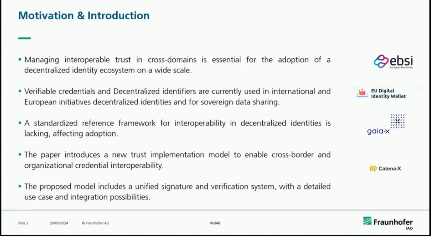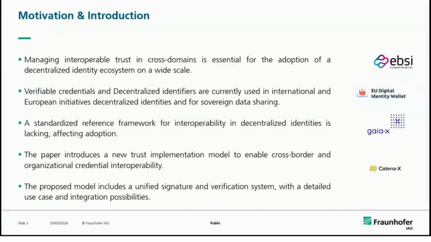There are also other non-natural person identity initiatives like the IDSA or Catena-X initiatives in Europe, which claim to provide sovereign data sharing ecosystems. I think you might be aware of this. If not, I'd be happy to explain in detail later in the session.